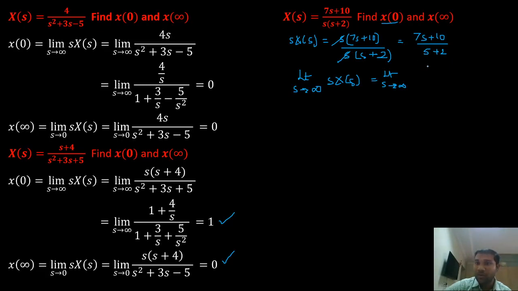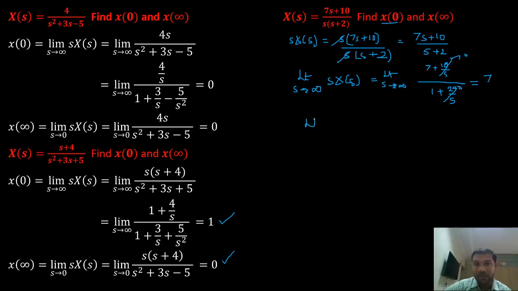I have 7 plus 10 by s, and in the denominator, 1 plus 2 by s. So s and s get cancelled. Now if I substitute s equals to infinity, this is 0 and this is 0. So I have 7 divided by 1, that is 7. That is my initial value.